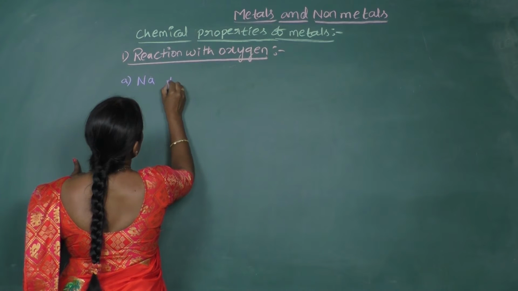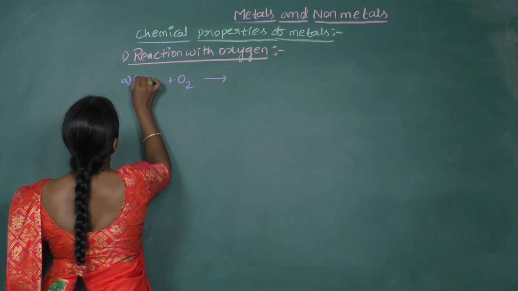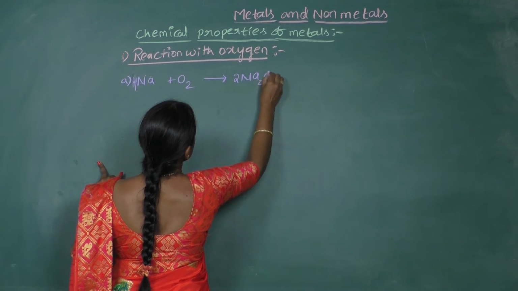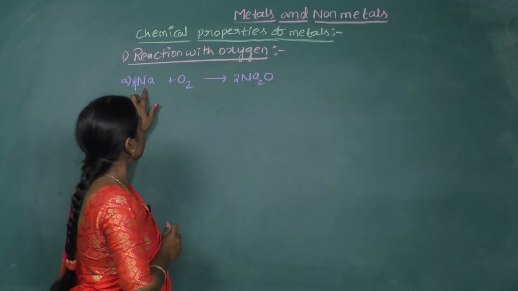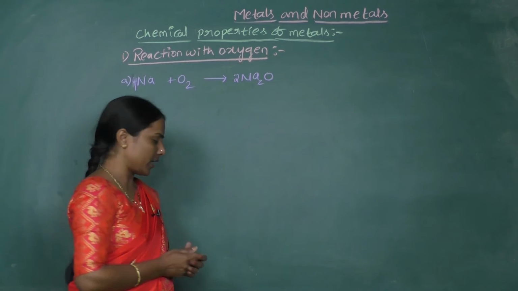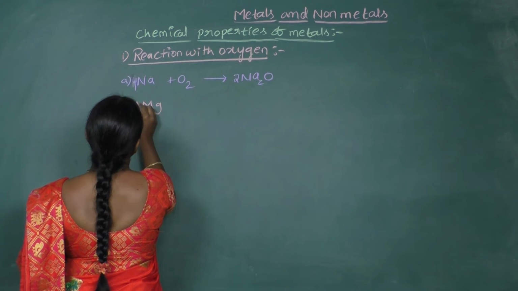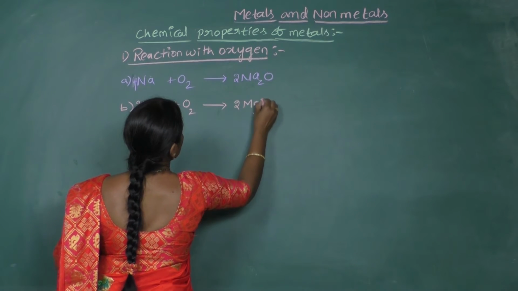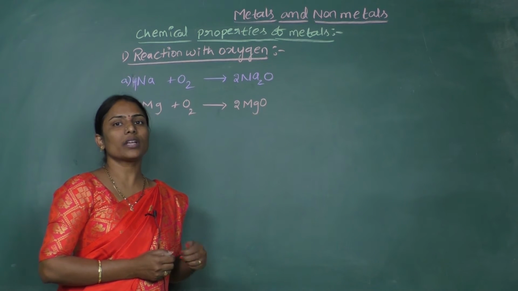Now the sodium metal directly combines with oxygen and it forms the corresponding oxide. So the formula of oxide is like this. And this reaction is very rigorous, that if you leave the sodium metal in atmospheric oxygen, it directly combines with the oxygen to form the oxide. Similarly, the metal magnesium burns in presence of oxygen to form its oxide. It reacts, but actually for the reaction, it needs somewhat high temperatures.